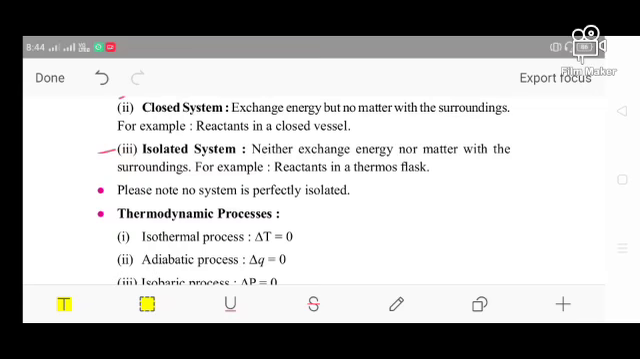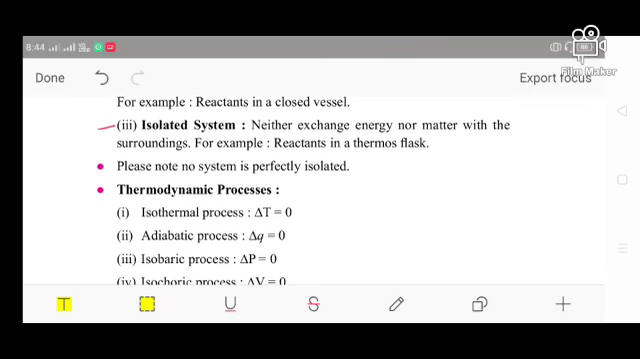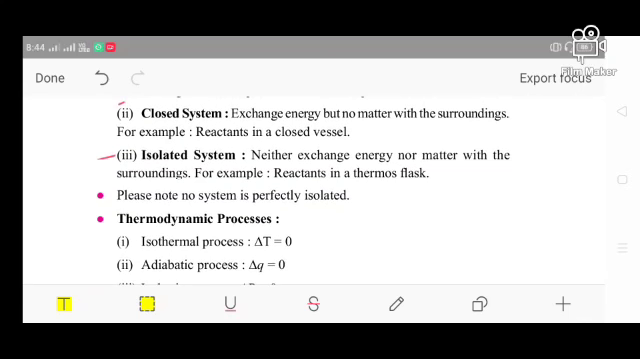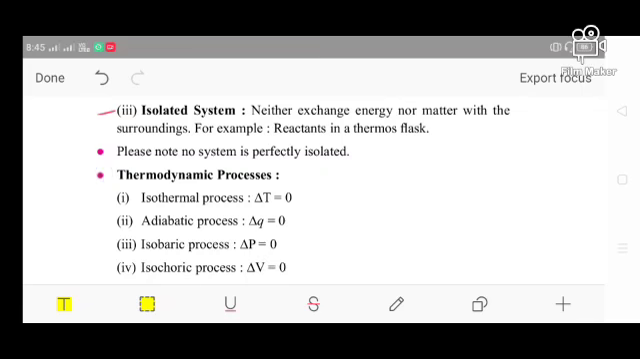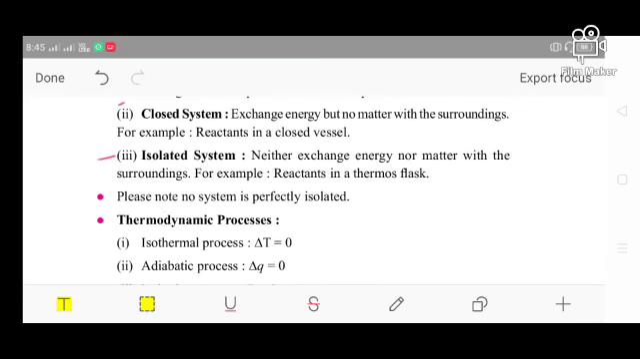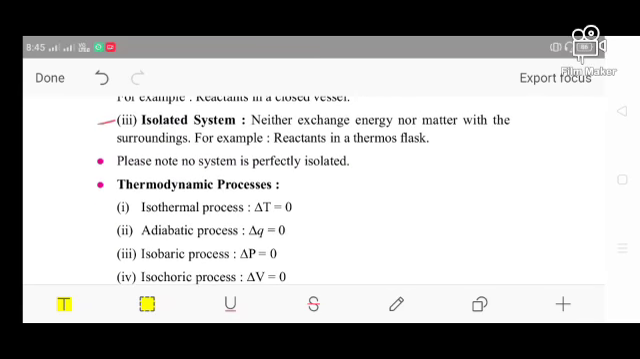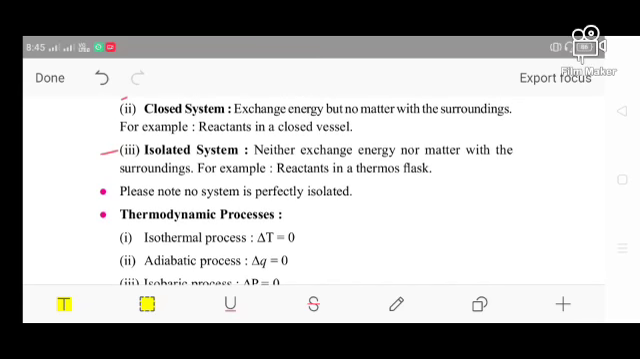After that, the next type is the isolated system. So what is an isolated system? You have to first remember that isolated means it is totally different from the other systems. That means neither energy nor matter is exchanged with the surroundings. For example, a reactant in a thermoflask. Here in the thermoflask there is no exchange of heat energy or matter with the surroundings. So this is another kind of isolated system.